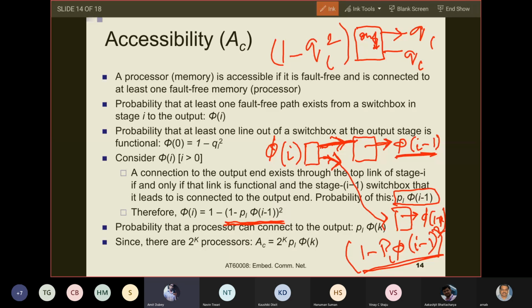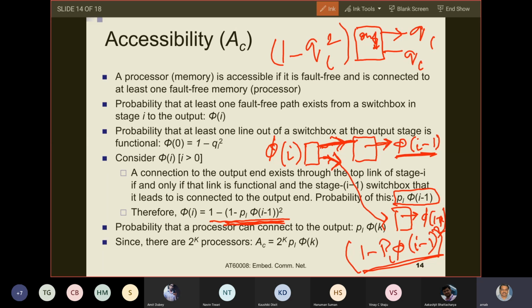So 1 minus PL of phi i minus 1, whole squared, tells me that I cannot connect to the outside world through either of the links from stage i. And therefore, 1 minus this gives me the probability that from stage i I have some connection to the outside world.